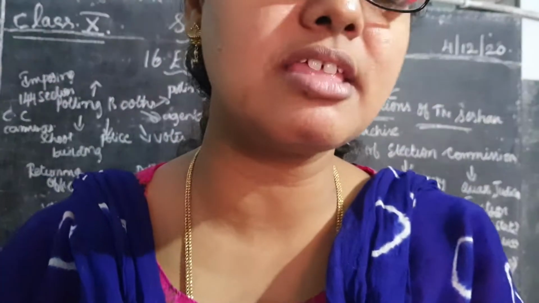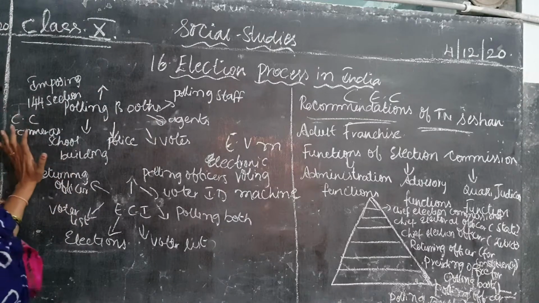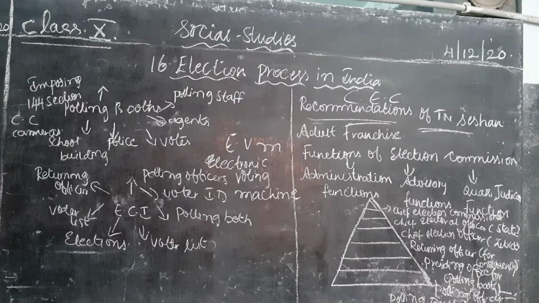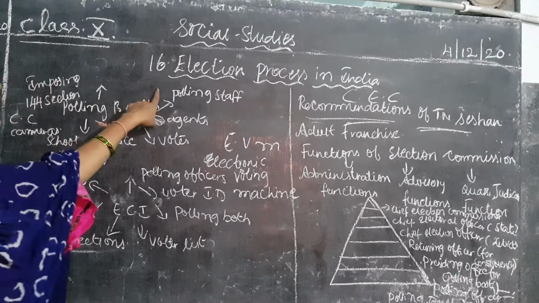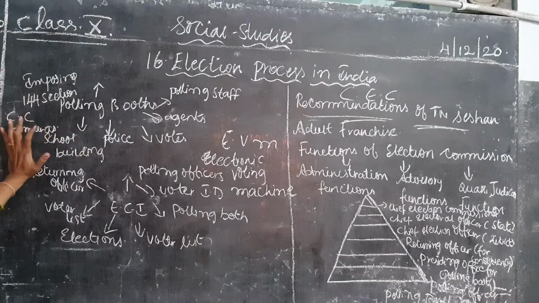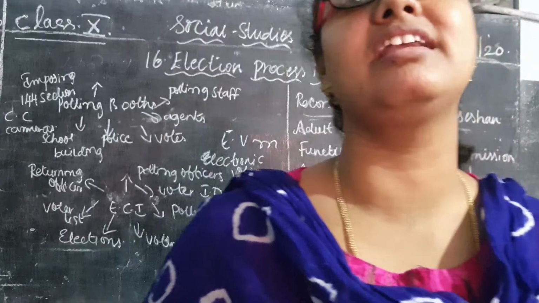So here, children, this is about our lesson. Please write the classwork, and if you have any doubt, you can ask in the previous class. After a long gap, children, please go through this lesson. This is our 16th lesson. Till now, how many lessons have we completed? Please write the classwork, children, so that tomorrow I will be taking the 14th lesson, that is history.